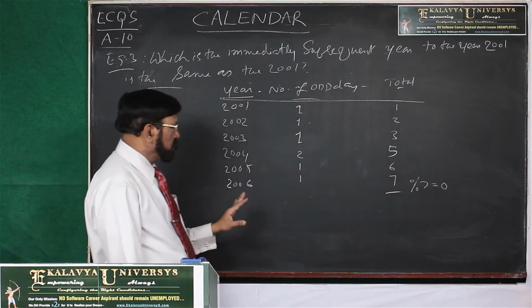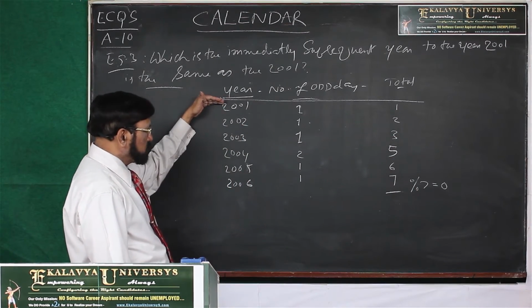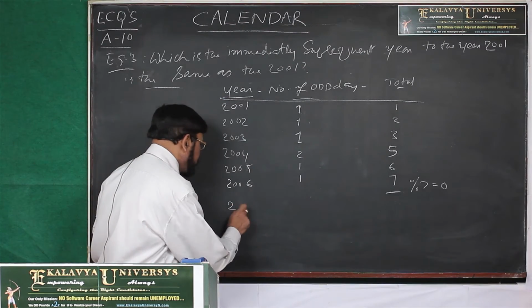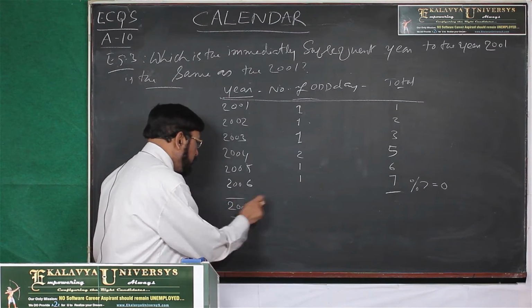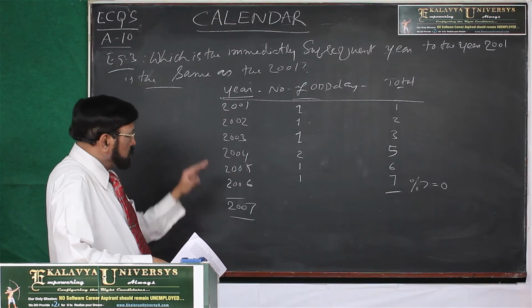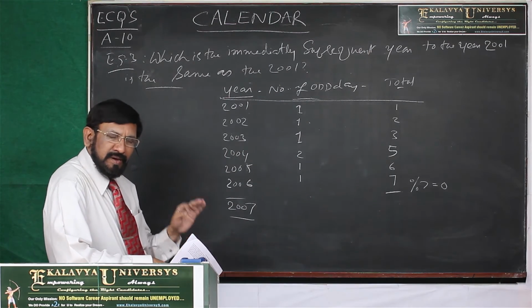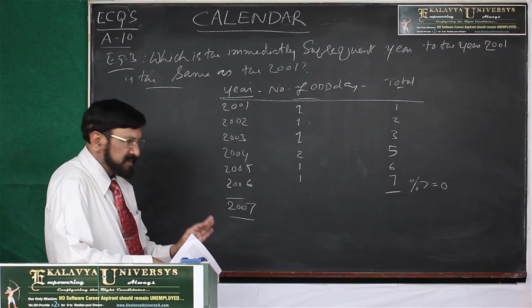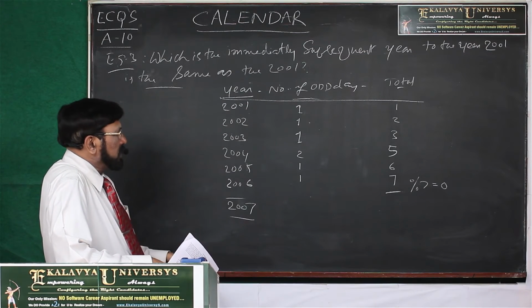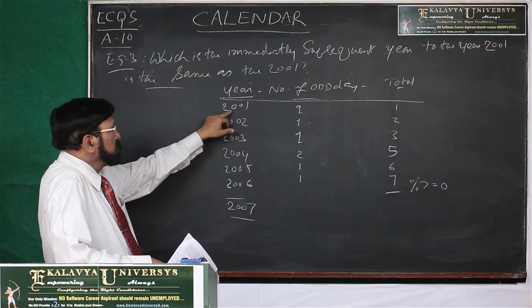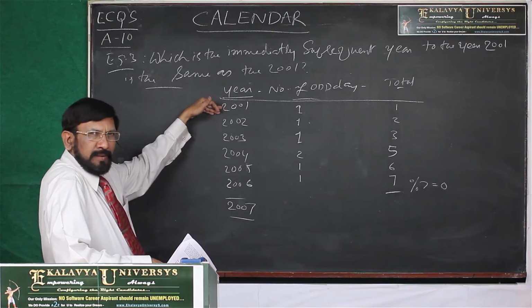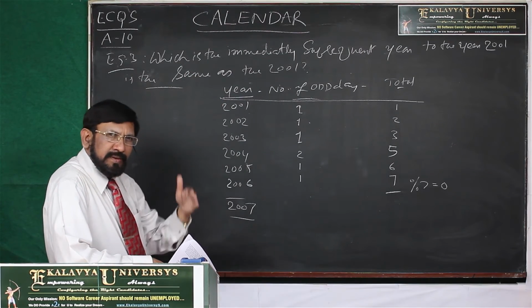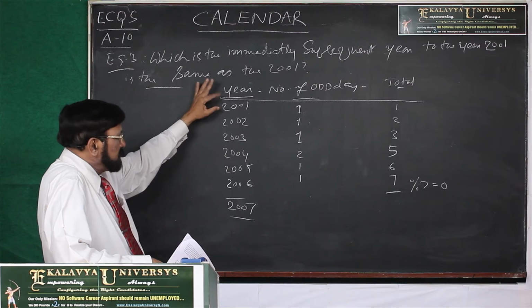Thereafter, what you can conclude is that 2001 and 2007 are just alike. In this manner you have to calculate. From after 2001, I have to find which year is just the same as 2001.